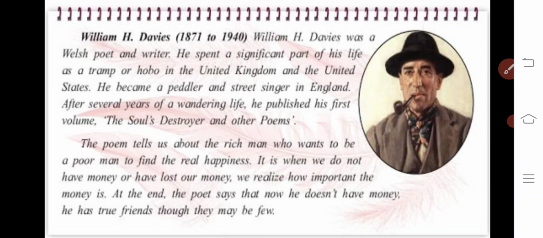He also tried singing in the street. After several years of a wandering life, he published his first volume, The Soul's Destroyer and Other Poems. So what is exactly in this poem Money? See in the second para. The poem tells us about the rich man who wants to be a poor man to find real happiness. So see here, the opposite happens.